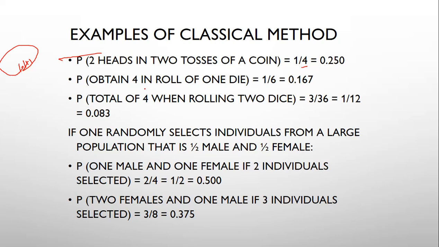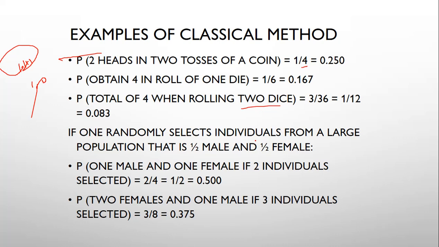See, the probability to obtain 4 in a roll of one die: the outcomes are 1, 2, 3, 4, 5, 6, so getting 4 means 1 upon 6. A total of 4 when rolling 2 dice: that time we get 3 upon 36. Yes, this is also.